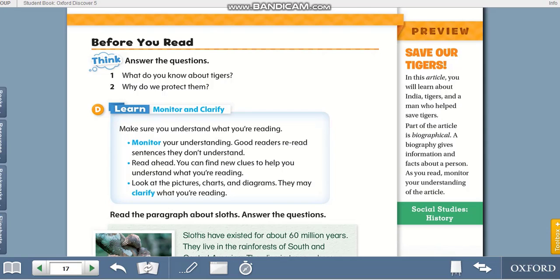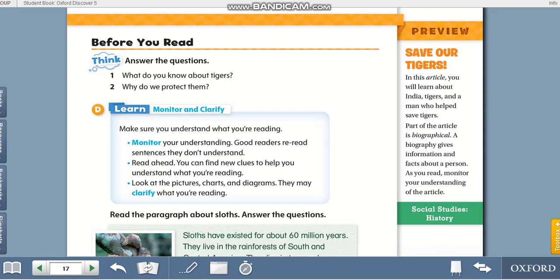In this video, we're gonna explain the reading text of Unit 2 and the reading strategy, monitor and clarify. Today's agenda items are student book from page 17 till page 20. We're gonna start with the reading strategy. Open your book, page 17.